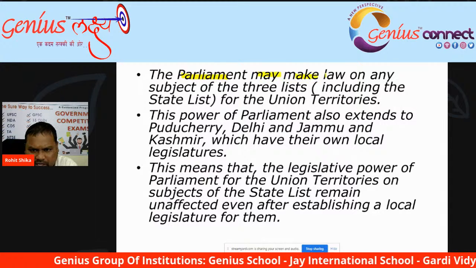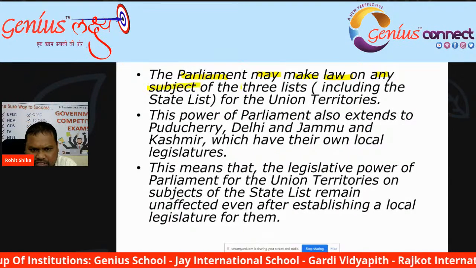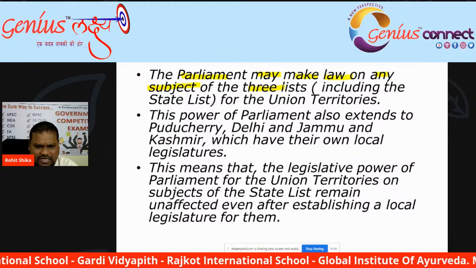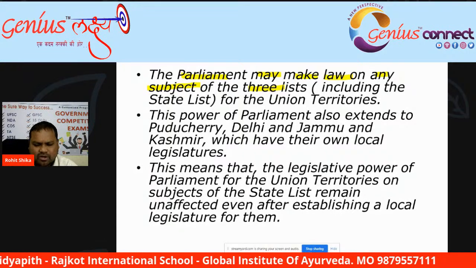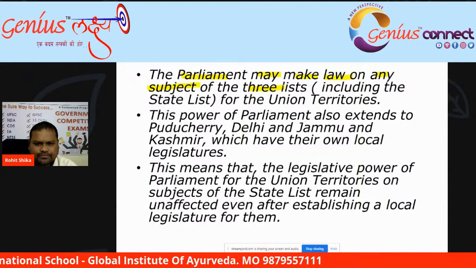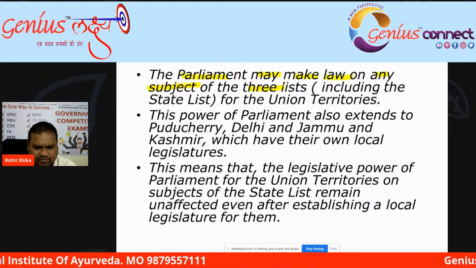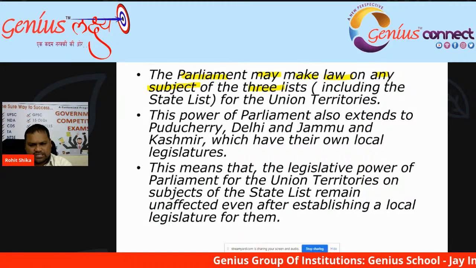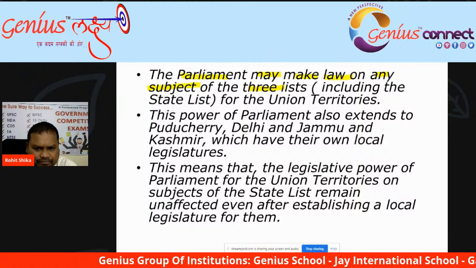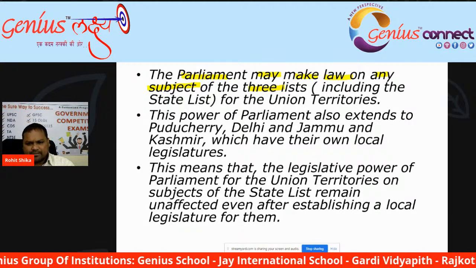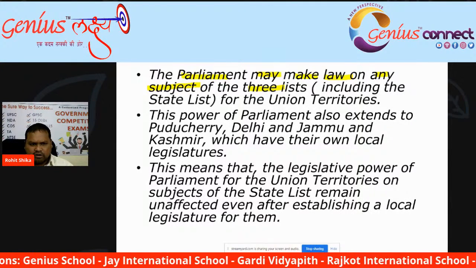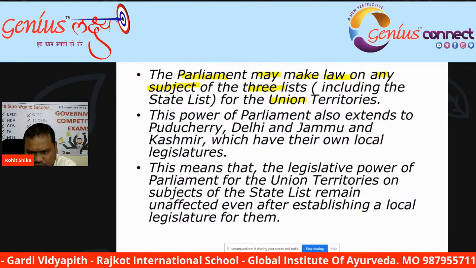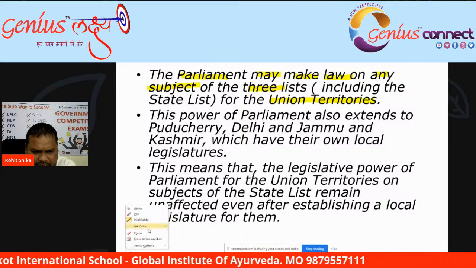The parliament may make law on any subject of the 3 lists. As we have already discussed, there are three lists: union list, where the union government makes law; state list, where the state governments make law; concurrent list, where union as well as state governments both make law. So the parliament may make law on any subject of the three lists, including the state list, for the union territories.